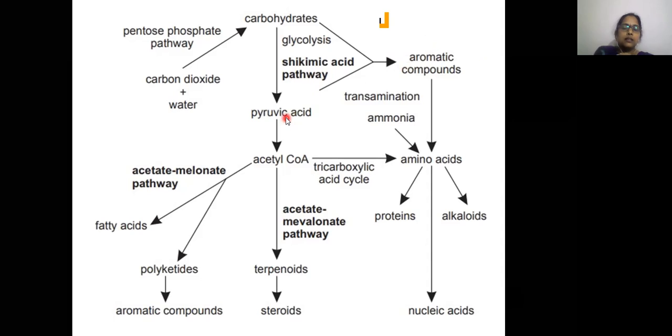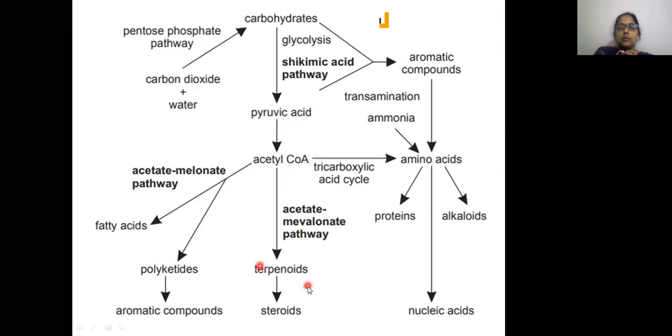Next, pyruvic acid ultimately forms acetyl CoA. So acetyl CoA is involved in the acetate pathway. I already told you we have two pathways, that is the acetate malonate pathway and the acetate mevalonate pathway.